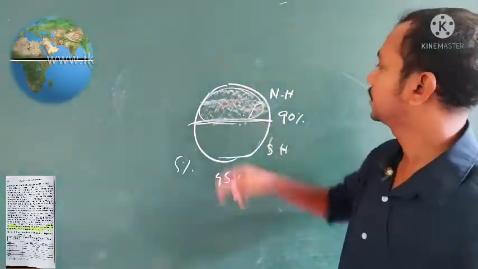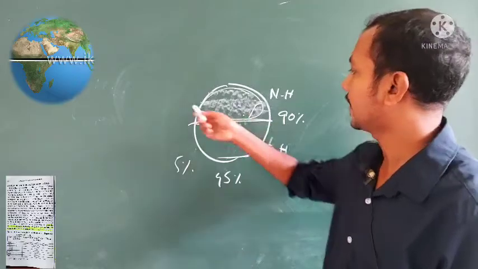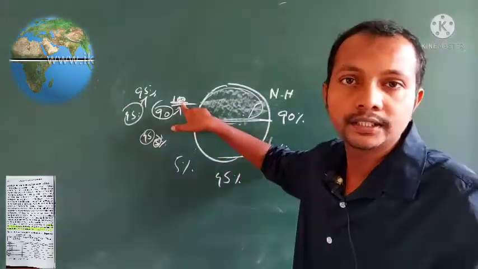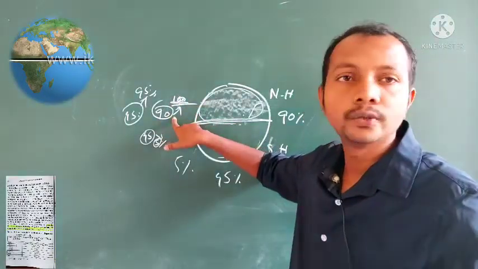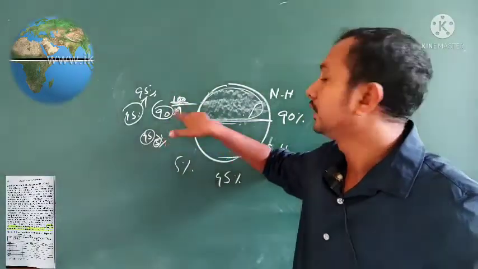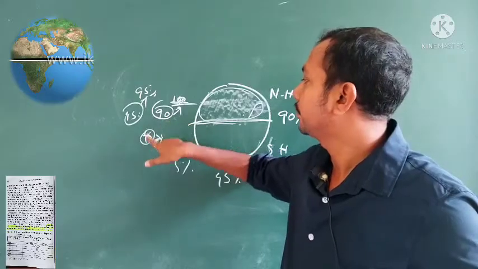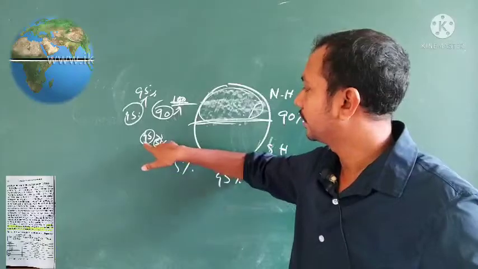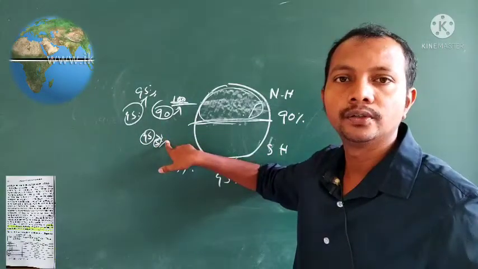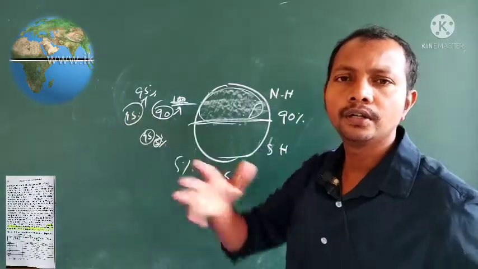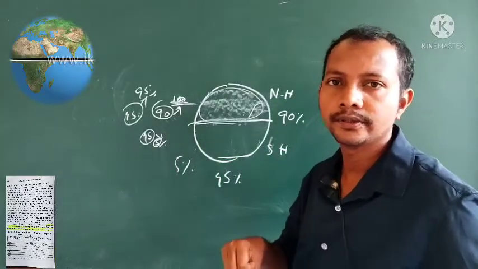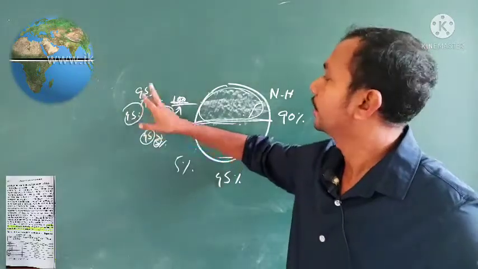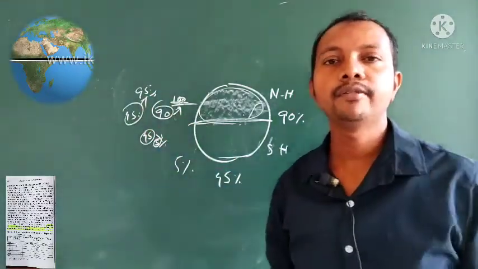That means if we take this northern hemisphere as 100%, 100 rooms are there and 90 people are there to go in. But what happened, of these 90 people, 45 people wanted to remain in 5 rooms alone. So 45 people all occupied 5 rooms, whereas the other 45 people of these 90 went and got distributed in 95 rooms.